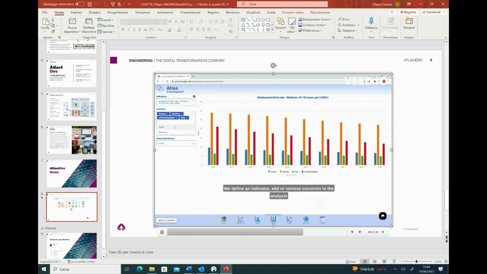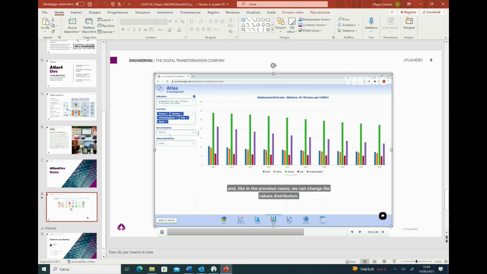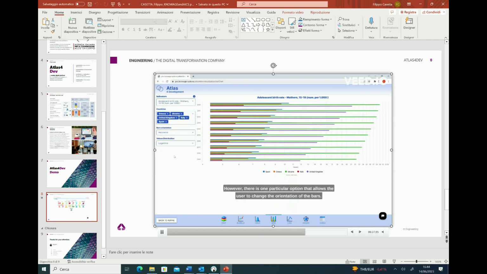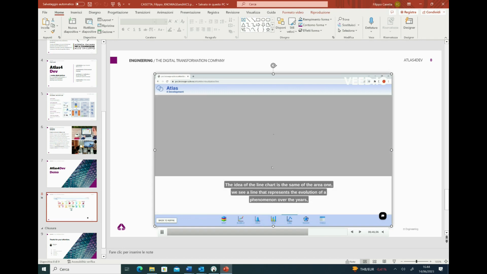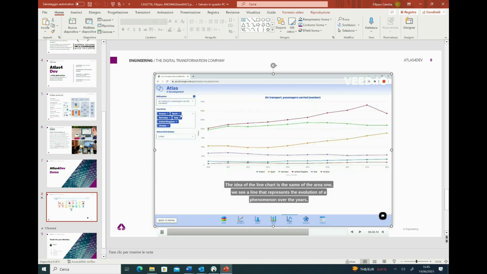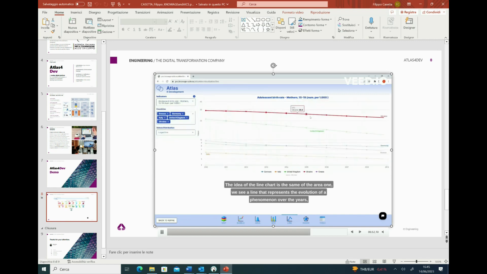After that, there will be the possibility to see our indicators in a bar chart. The options are pretty similar to what we have previously seen, but you should know that there will be the possibility to change the orientation of the bars. After that, there is the line chart, a quite simple one. And also in this case, the options are quite similar.